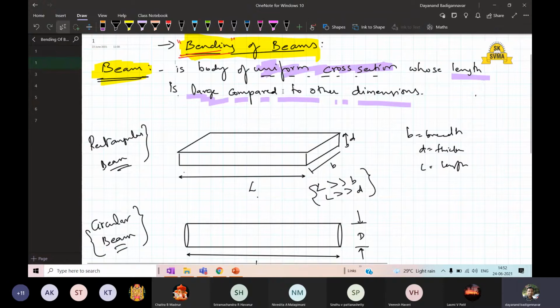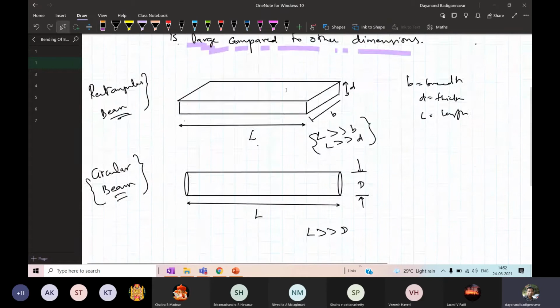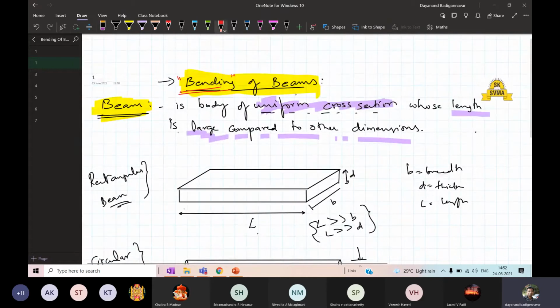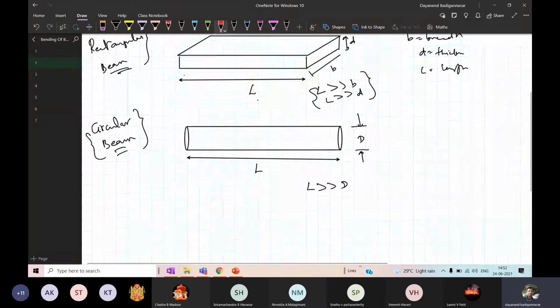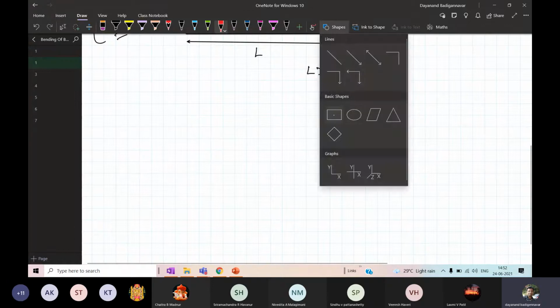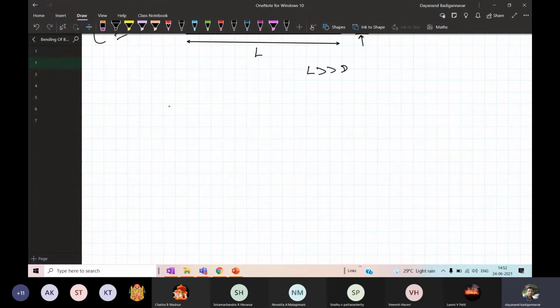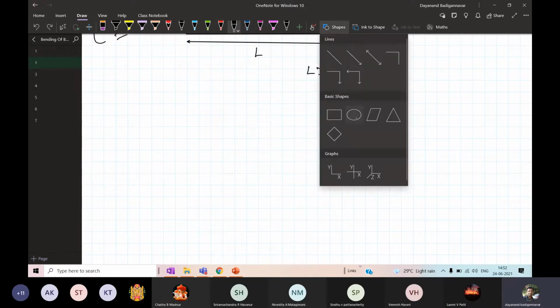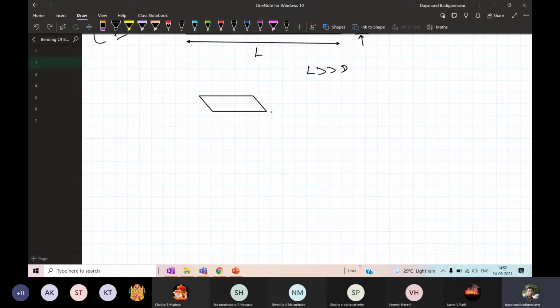In order to study the behavior of beams, you should know the structure of a beam. What is a beam actually made of? If I take this structure, I have a beam here. Just look at the way I am drawing things.